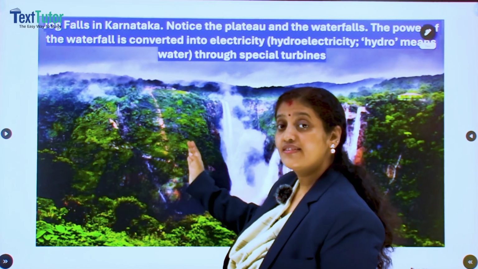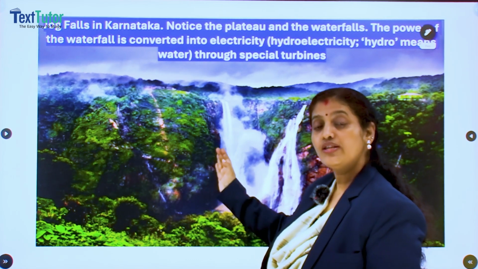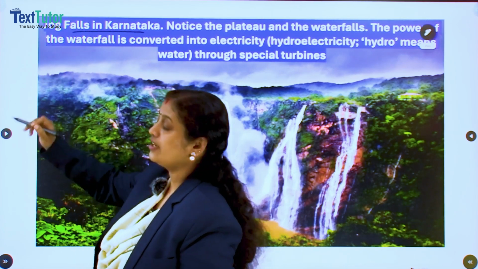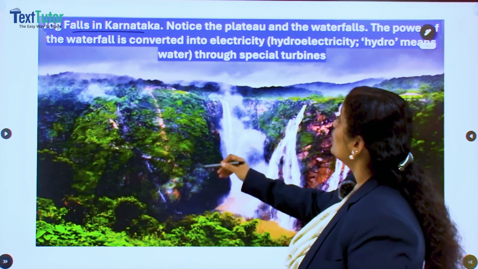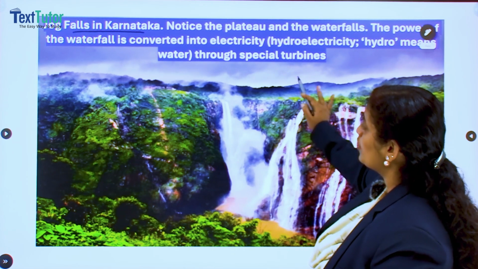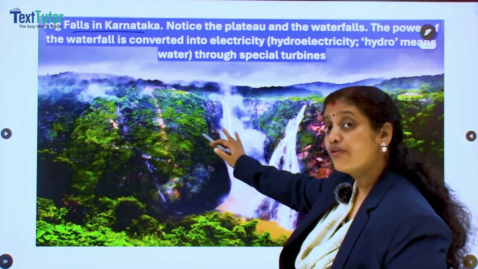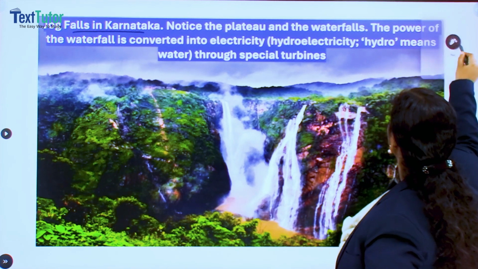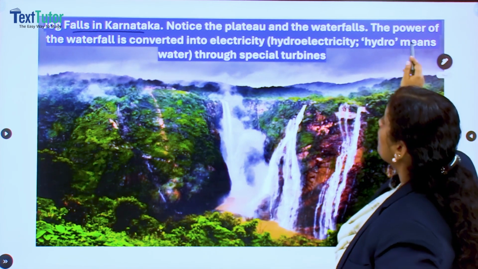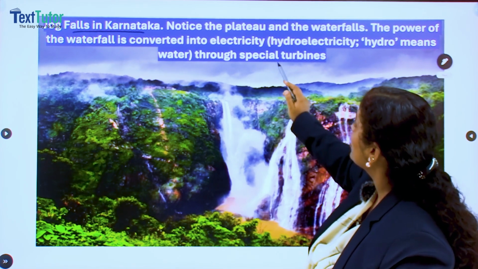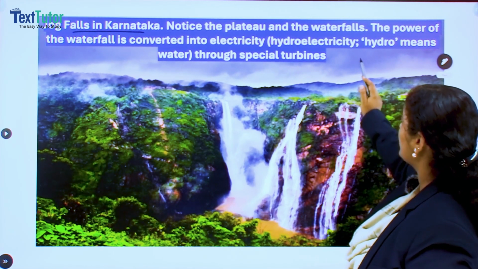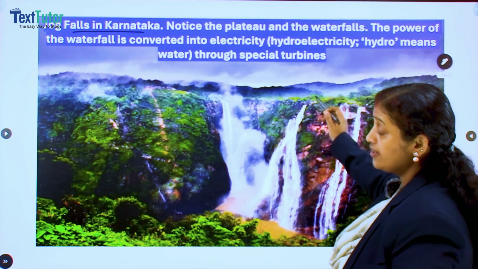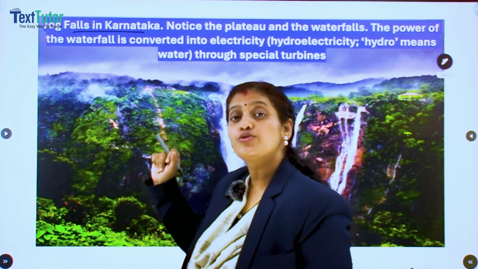Then, look here, what's this? Yeah, a waterfall. Where is the waterfall located? In Karnataka. The Jog Falls in Karnataka. Okay. So, notice the plateau and the waterfall. You can see a plateau and waterfall in this picture, and the power of the waterfall is converted into electricity, hydroelectricity. Hydro means water through special turbines. So, what does this picture try to indicate?